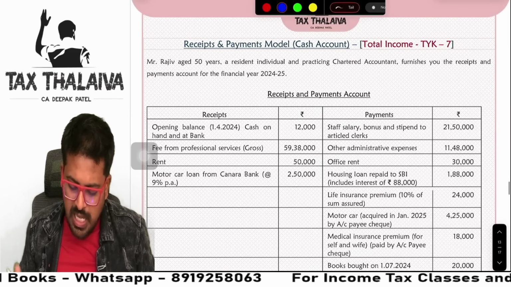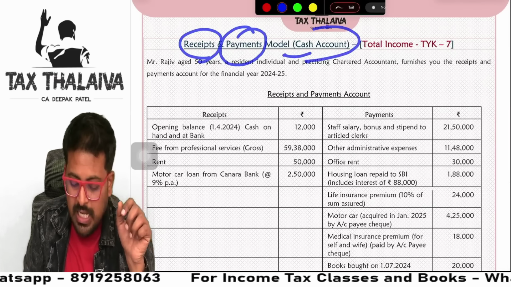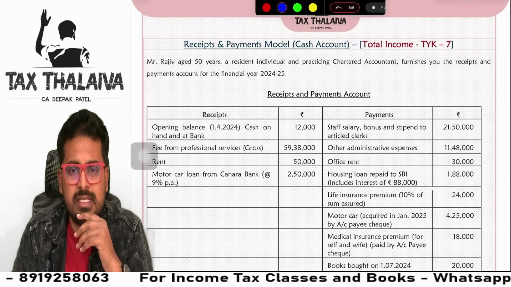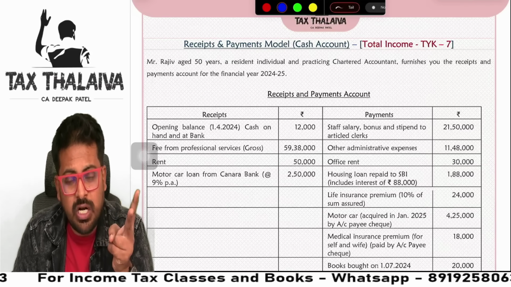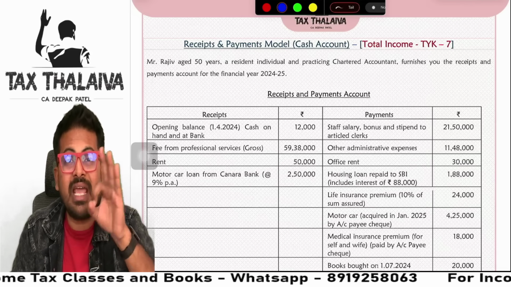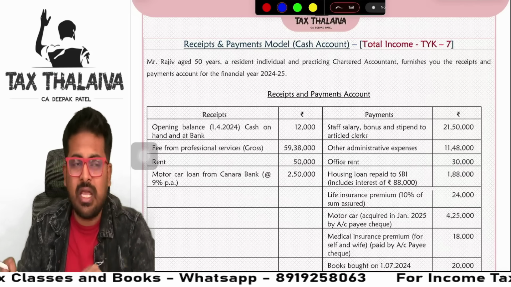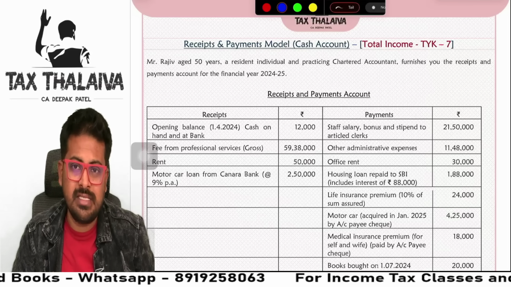Next, the last model which we are going to discuss, receipts and payments model, cash account. Guys, a lot of times they will not give you P&L account. They will not give you income and expenditure account. They will give you receipts and payments account. Nothing but cash account. Cash how much received, cash how much paid. That kind of a model also is given a lot of times in the examination.